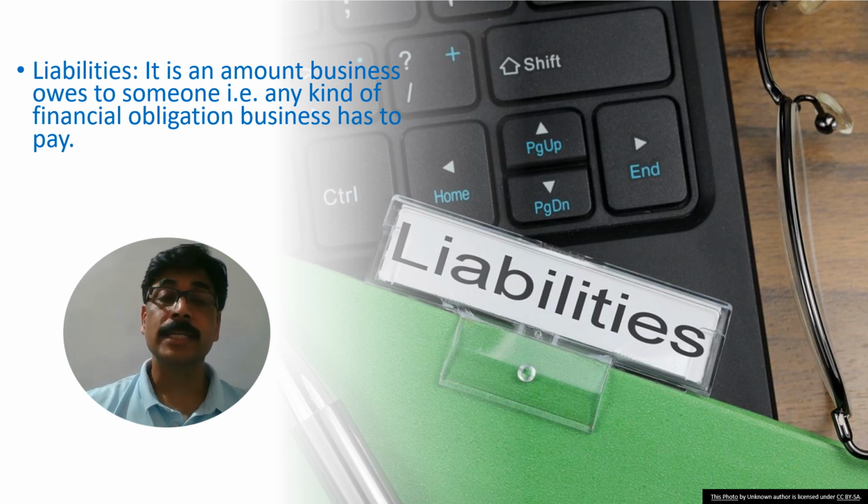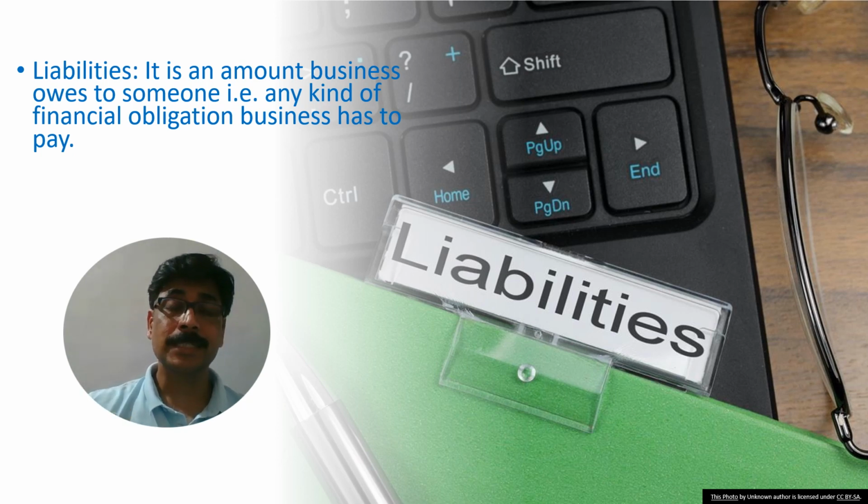So where do you arrange the remaining 2 lakhs? What you can do, you can borrow this money from a bank or from someone you know. The amount which you have borrowed is the amount you will have to pay back to whom you have borrowed it from. So the amount of loan as well as the interest which you're going to pay to the person from whom you have taken this loan will be known as your business liability.